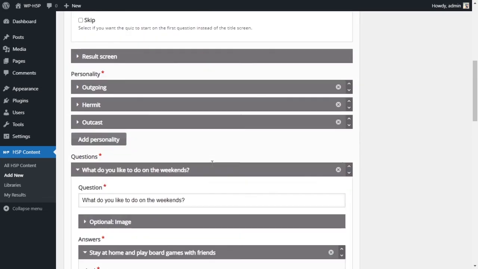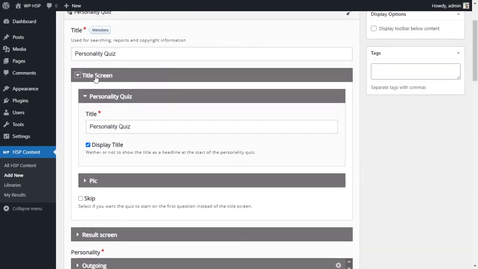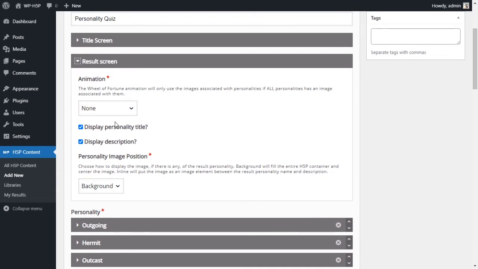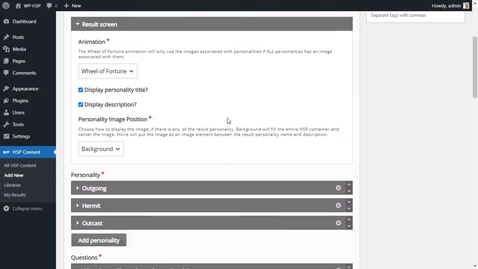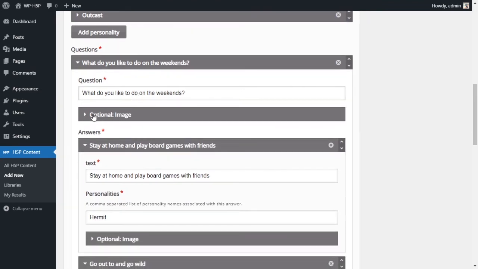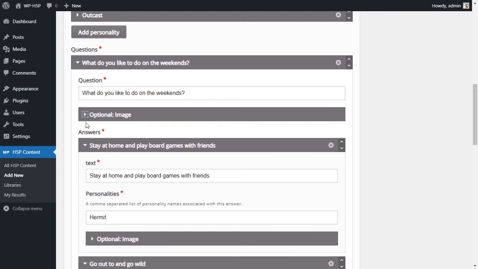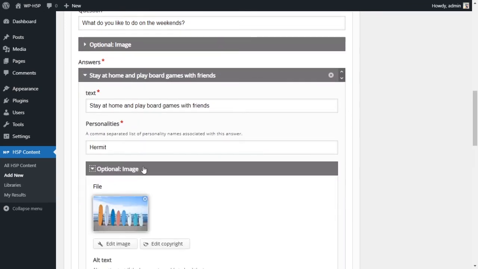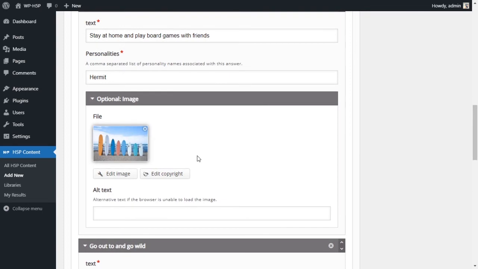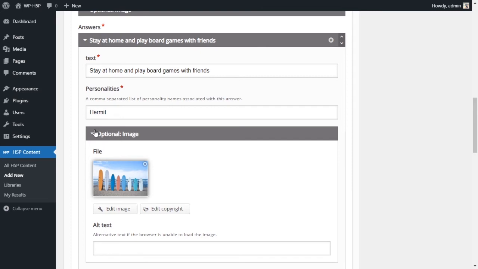And we're also going to change the results screen. This time we're going to want a wheel of fortune to see what that looks like. So the question, the image for the question showed. This image did not show. This image did not show.